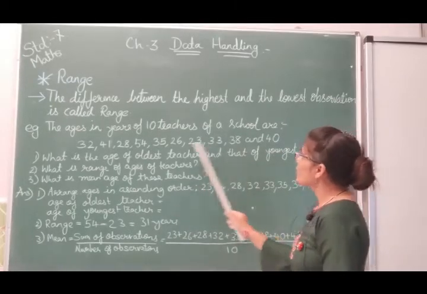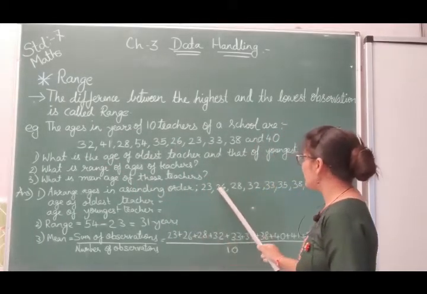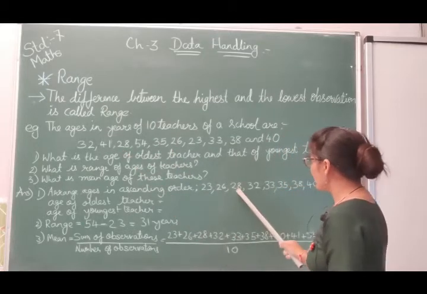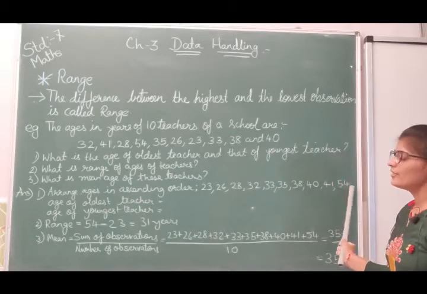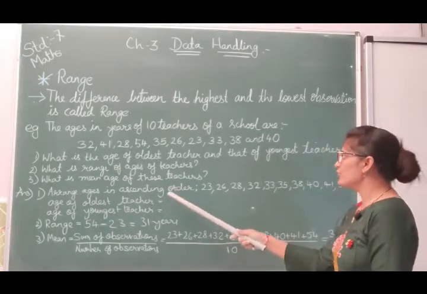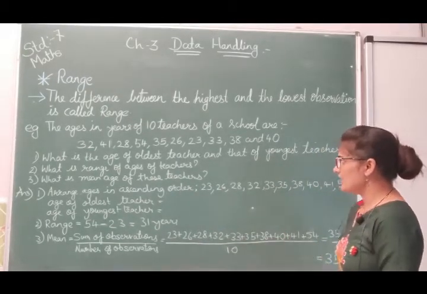After 23 you can find 26. So 26. After that 28. So write down 28. After that 32, 33, 35, 38, 40, 41 and 54. In ascending order, we have to put all the ages in ascending order.